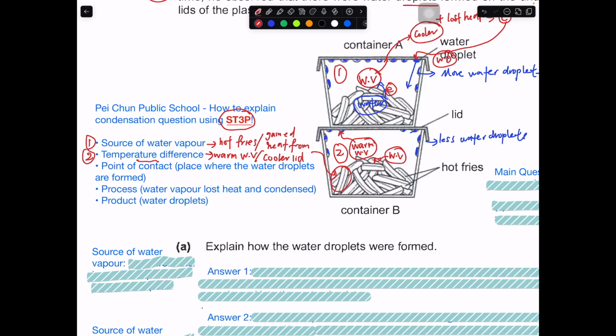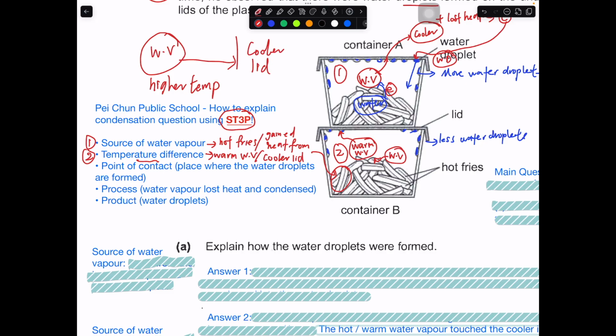That means the water vapor must be at a higher temperature than the cooler lid. Then the heat can start to transfer, the warm water vapor can start to lose heat to the cooler lid, and then there can be a change of state called condensation.